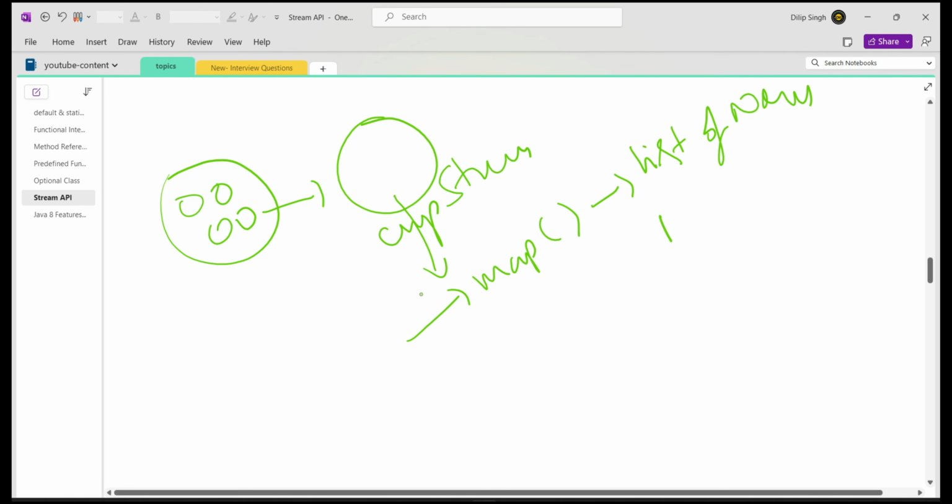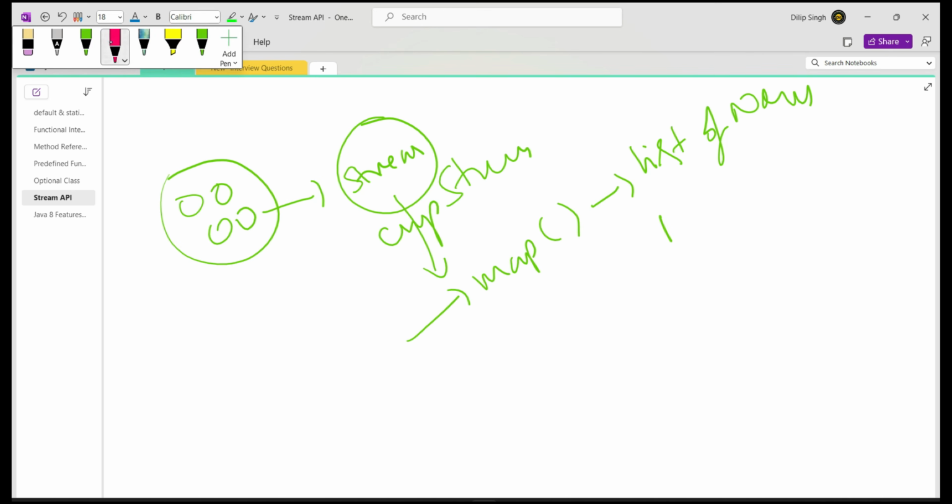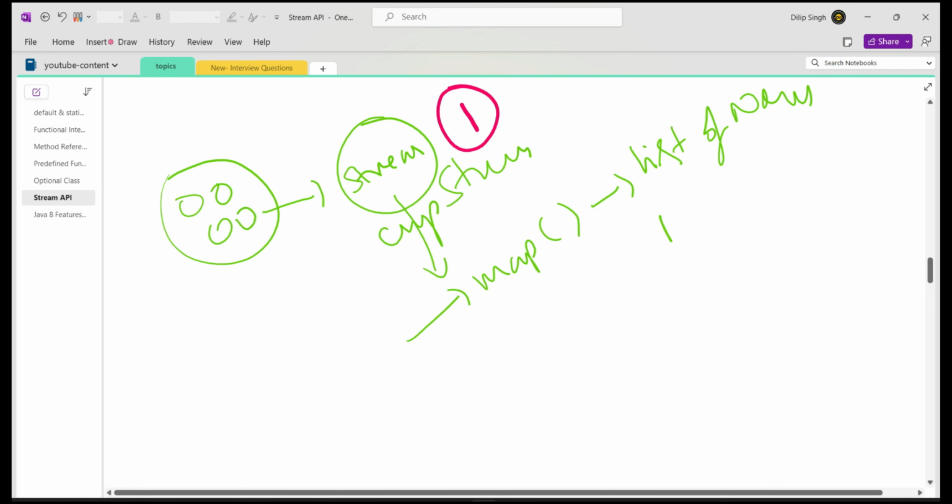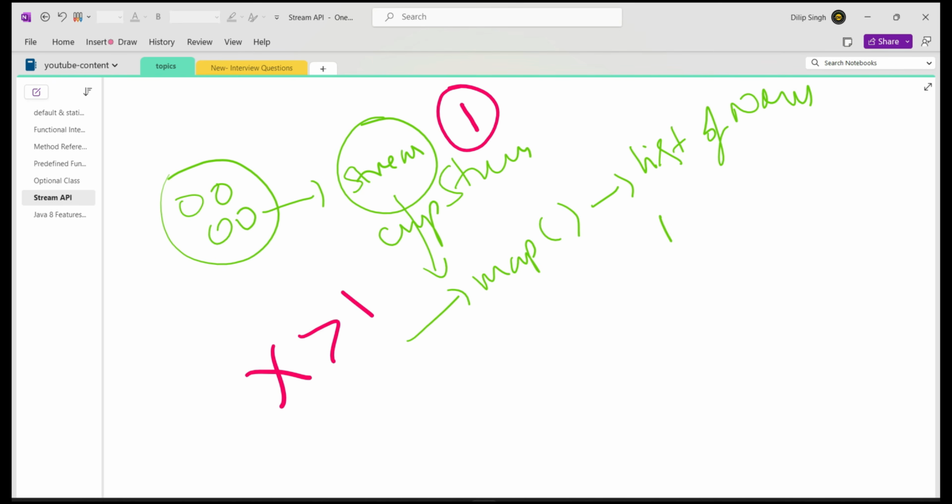So what the stream API is saying is that a stream object can be used only once. You can process only once and you cannot process more than once. The same stream reference cannot be used from the second time onwards.